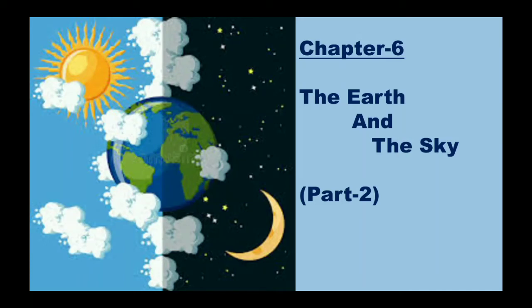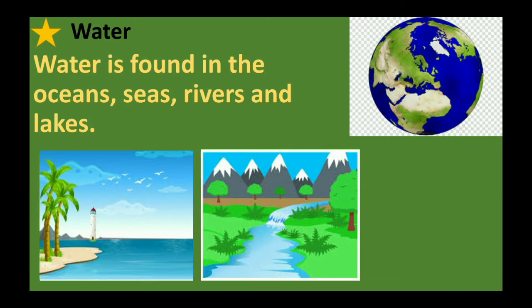Today we are going to learn chapter number 6, The Earth and the Sky, part 2. We are going to learn about water. Water is found in the oceans, seas, rivers and lakes.